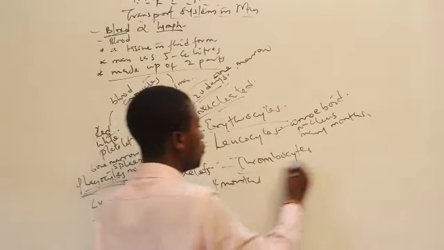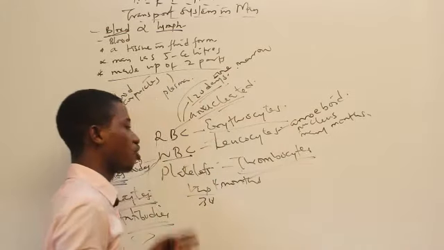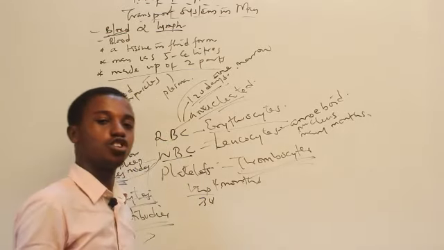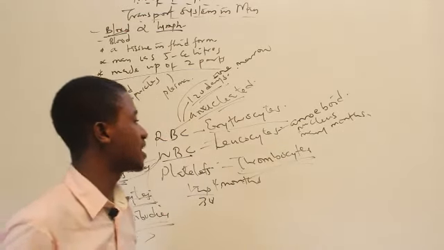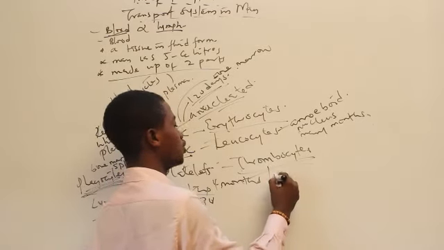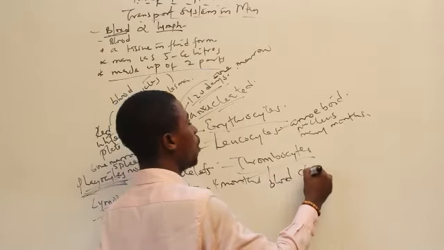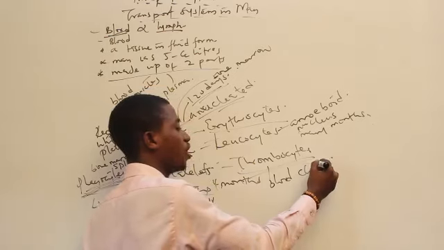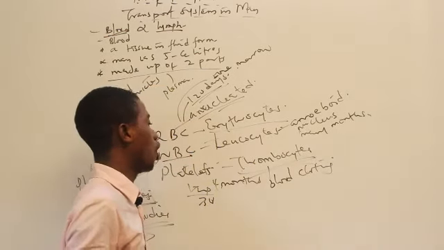So now we're looking at thrombocytes. Thrombocyte is also called platelet. What is the function of the thrombocyte? The function of the thrombocyte is to aid in blood clotting. Clotting. That's the function of the thrombocyte.